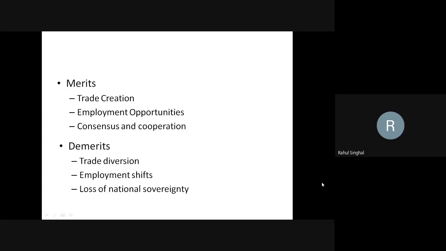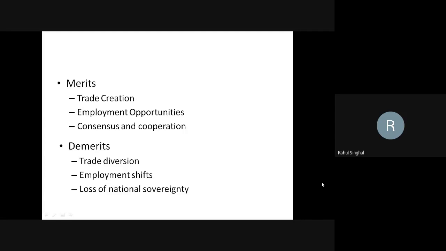Since Britain is doing most of its trade with the member countries of the European Union, and is not doing trade with the rest of the countries of the world, its trade has been diverted and restricted towards the member countries only. It's not helping Britain explore the rest of the world to gain economic benefits by selling and exporting its goods and generating more economic benefits. So trade diversion happens. That is one of the restrictions or demerits of regional integration.